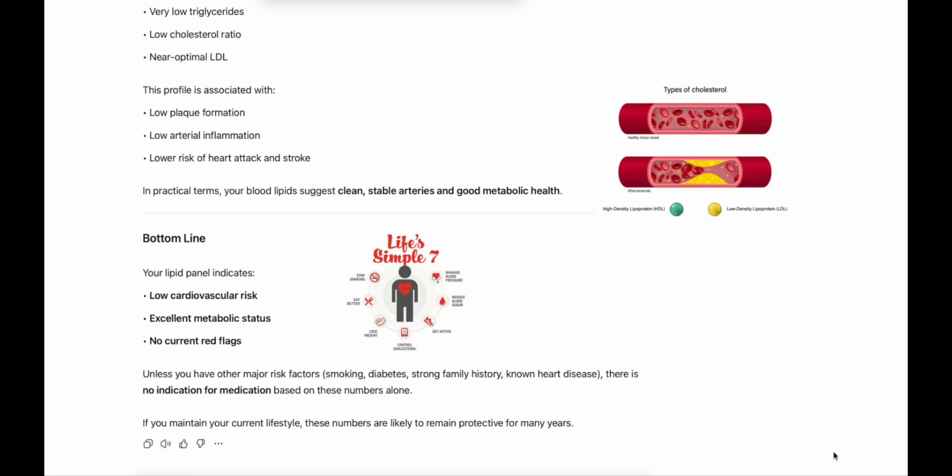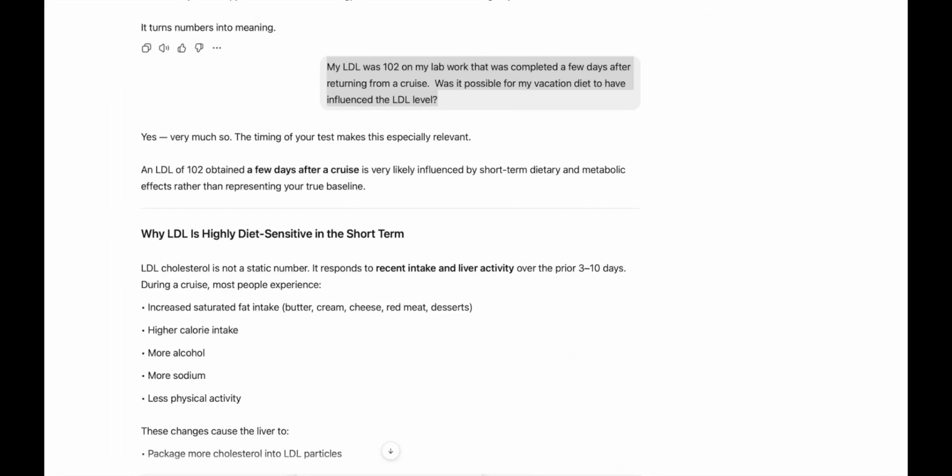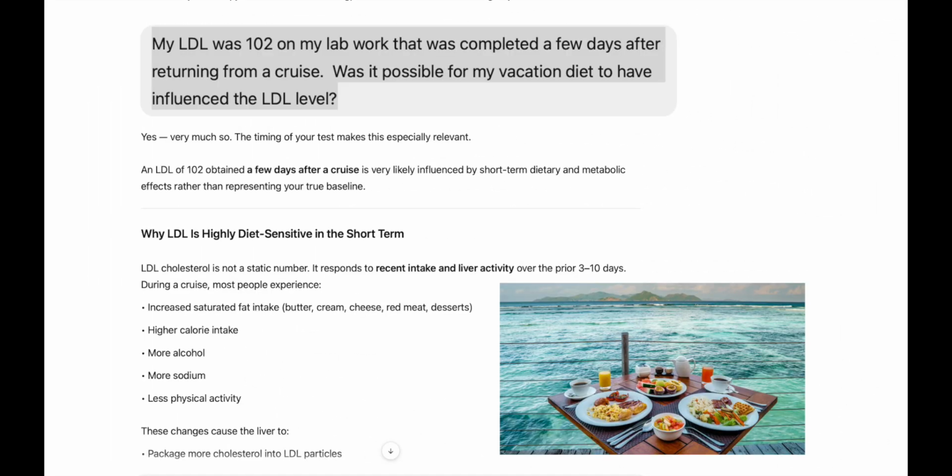I have a better understanding of my lipid panel test now, but I'm wondering about the timing of this blood work. It was completed a few days after returning from a fantastic 17-day cruise. I have another question for ChatGPT. Here's the question. My LDL was 102 on my lab work that was completed a few days after returning from a cruise. Was it possible for my vacation diet to have influenced the LDL level?